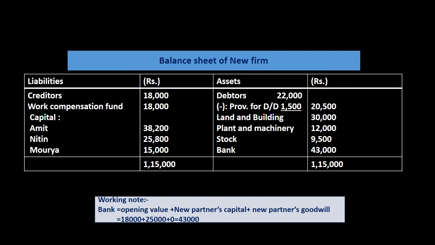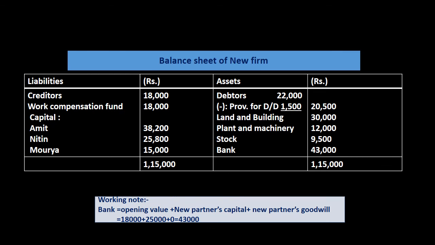That bank balance comes in our hand after adding the opening value plus the new partner's capital, and since he is not bringing anything for goodwill, we will add 0 for goodwill. And on adding the opening value of 18,000 to 25,000, we will get 43,000 as bank balance. On the other side, it means the liability side, creditors will be written as it is, and workman compensation reserve will be treated as 18,000 since there is an increase of 3,000 in its provision.